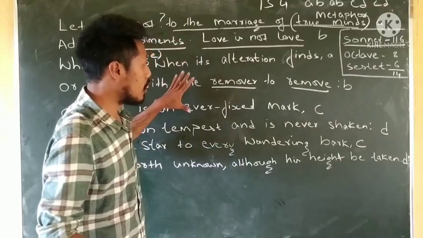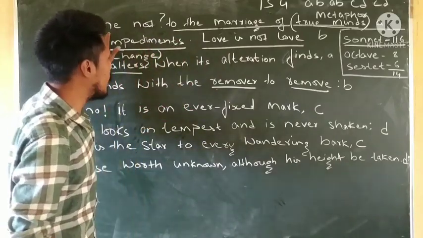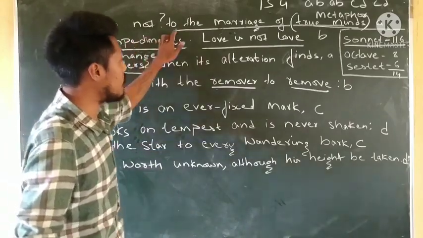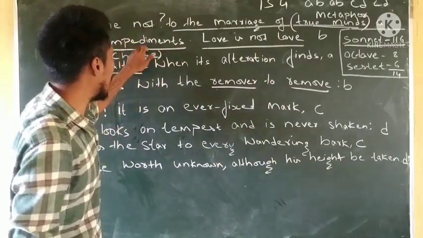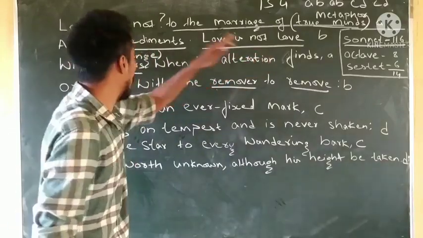I repeat, in the first four lines, the first stanza, he is saying that he doesn't want to bring any hindrance, impediment, obstacle or problem into the marriage of two minds. And if the lovers do have problems, or impediments, obstacles or problems in their life, then love is not love.